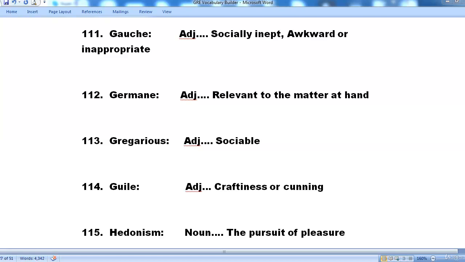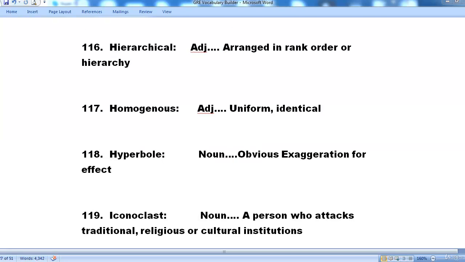115. Hedonism. It is a noun and the meaning of this one would be the pursuit of pleasure. The next word that we are looking at is hierarchical. Hierarchical is an adjective and what it means is arranged in rank, order or hierarchy. Generally every organization, be it military, a civil organization, a corporate office, will have a hierarchical arrangement.